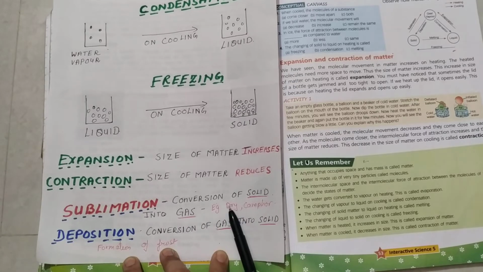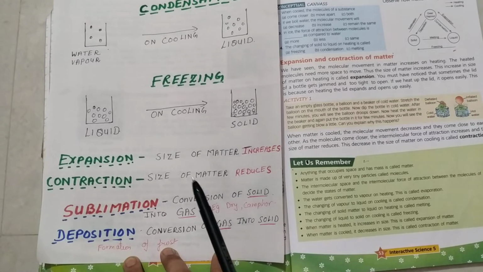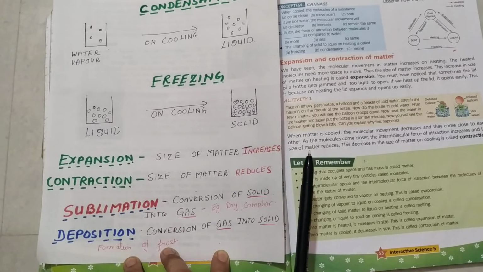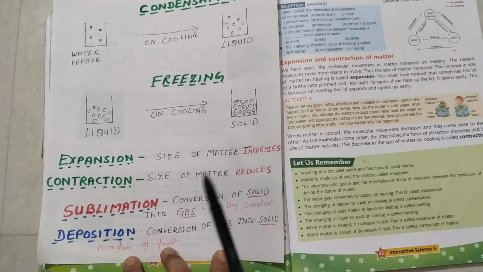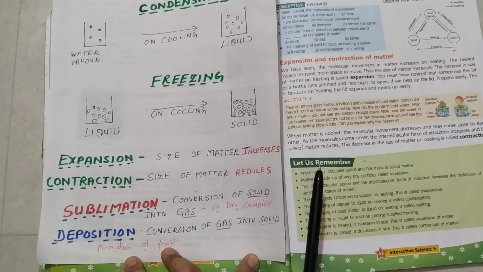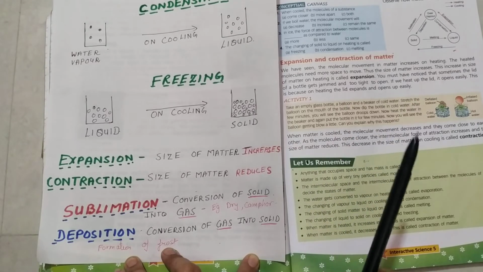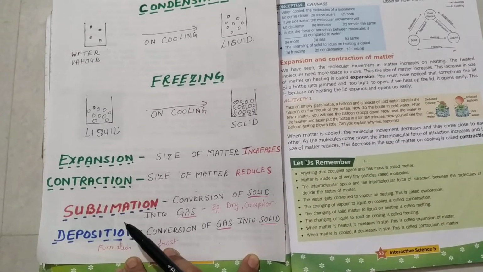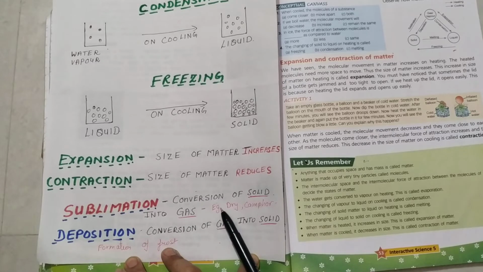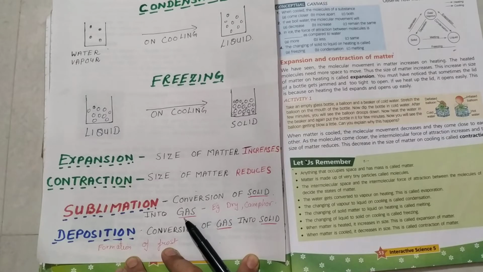Generally, first a solid converts into liquid, then it converts into gas. But in the case of sublimation, on heating, solid directly converts into gas.